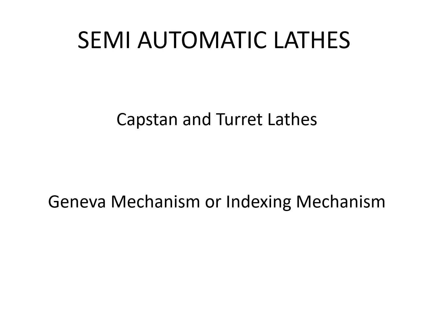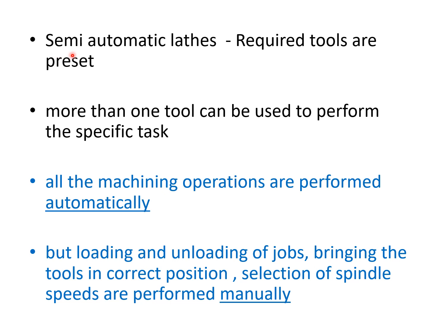So, lathes are classified in many ways with respect to their size, design, method of drive and purpose. The different types of lathes are conventional lathe, semi-automatic lathe and automatic lathe. Under the semi-automatic lathe, there are two important types available: one is capstan lathe and the other is turret lathe. Now let us discuss semi-automatic lathes.